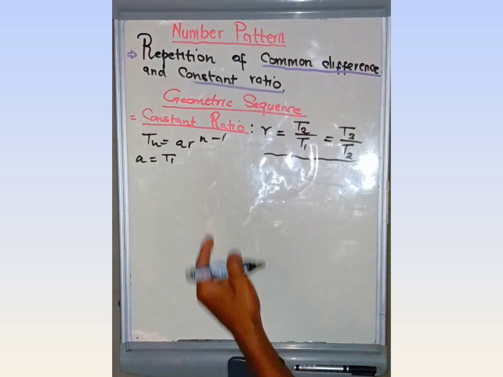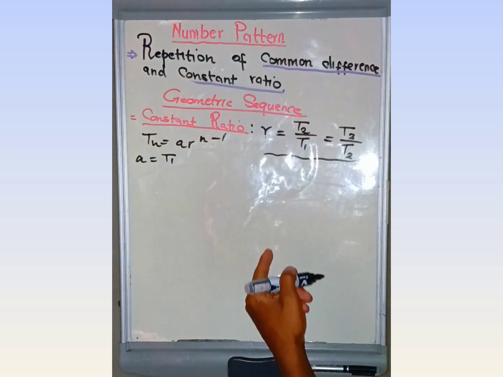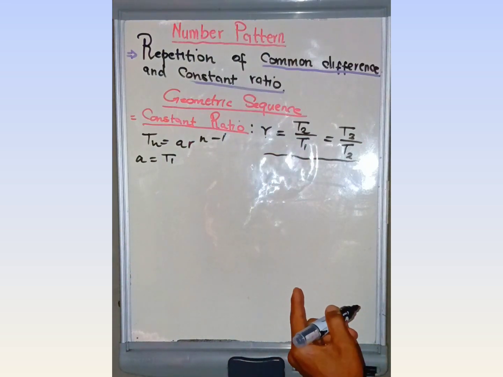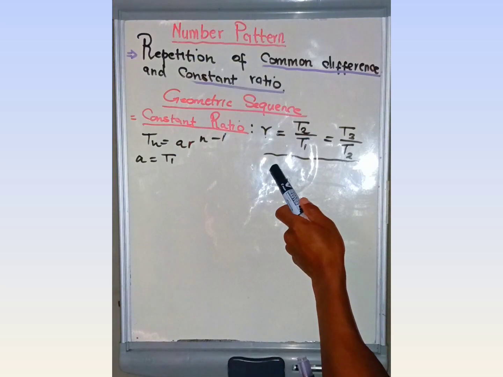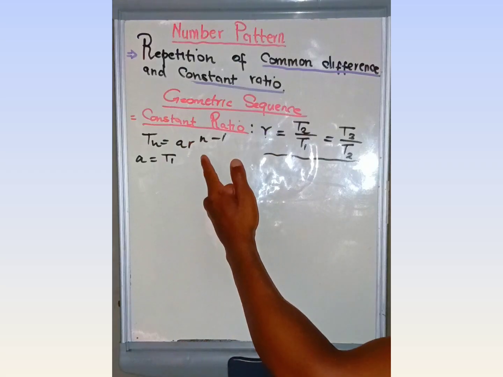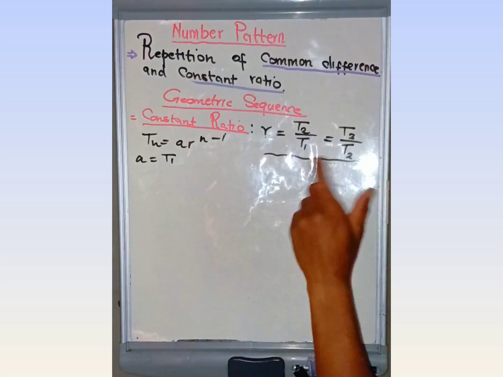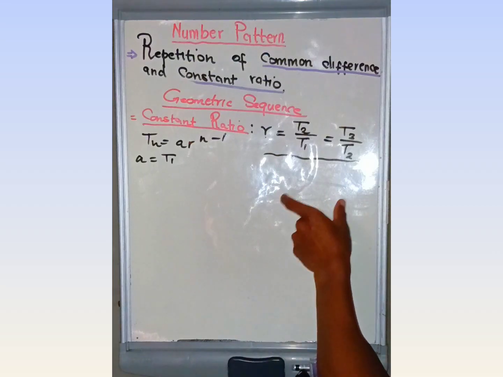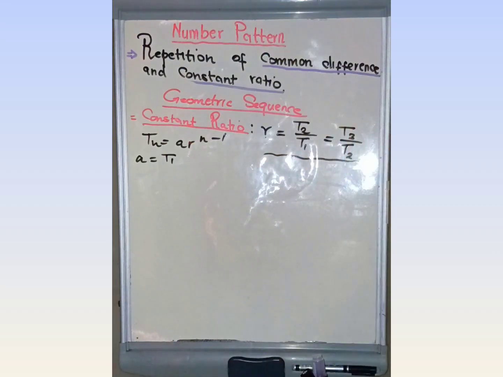The value of r is equal to T2 over T1, which must be equal to T3 over T2. The secret of r here is that we use the value of r to calculate the general term, to calculate the unknown variable in the sequence, as well as to prove this is a geometric sequence. We use it for these three things.